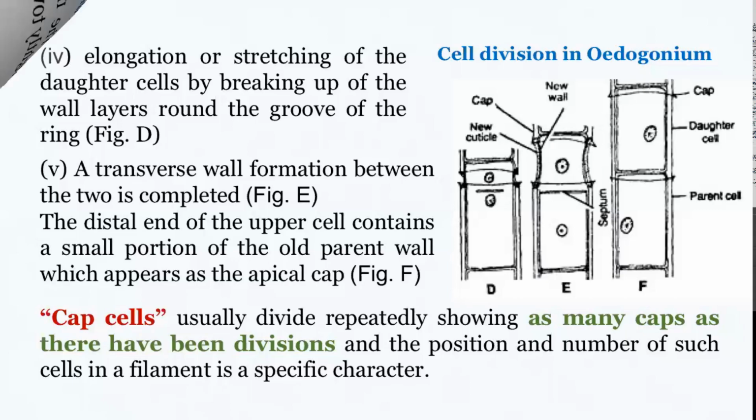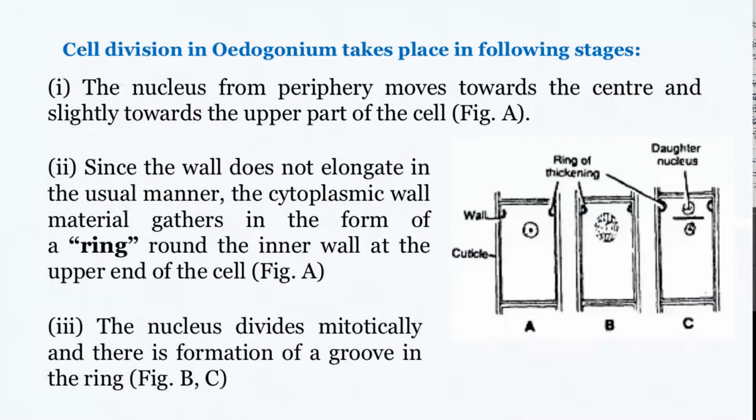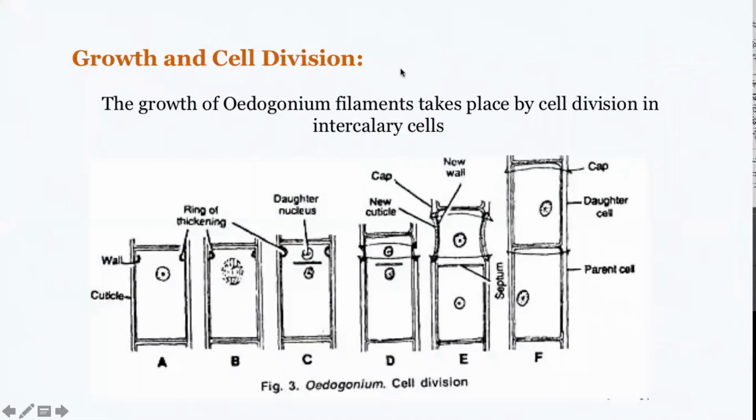So to speak the story once more, just look at this picture. It speaks the whole story in one single stretch. This intercalary cell is now getting ready to divide. At the onset of division, the nucleus moves from the periphery towards the center and moves a little bit towards the top of the cell.